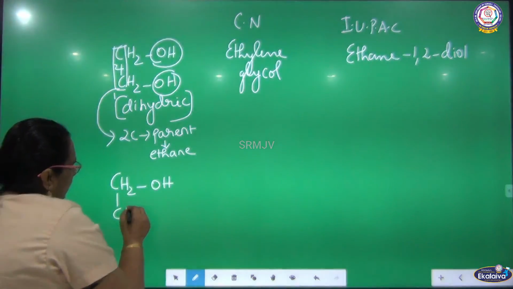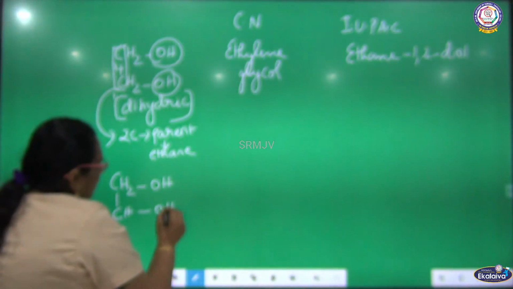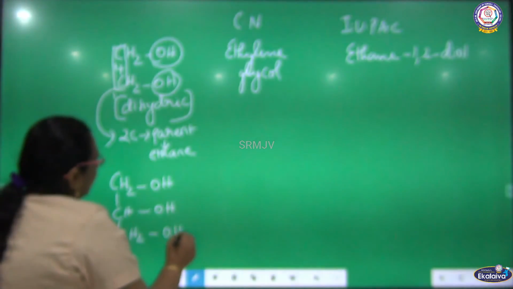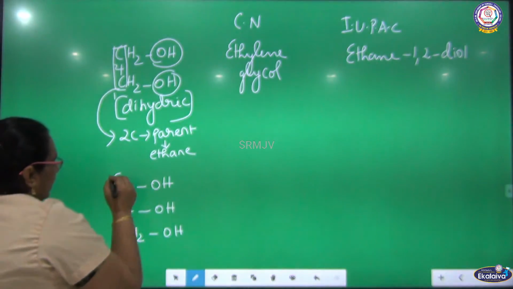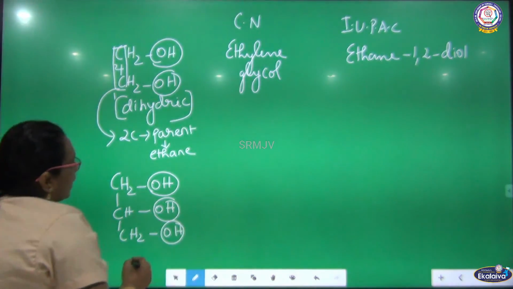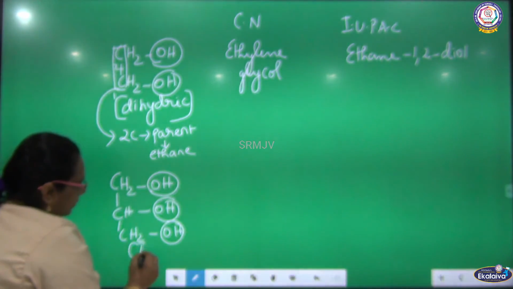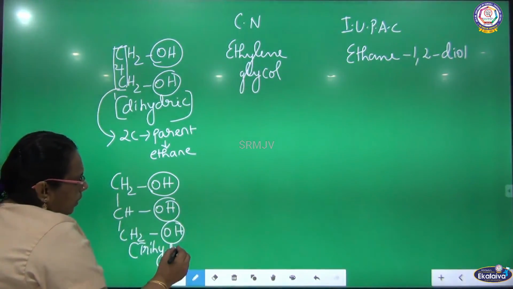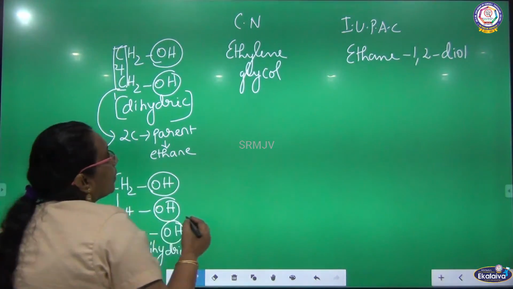CH2OH, CHOH, CH2OH. What is this actually? It is a trihydric alcohol. See here, there are 3 OH groups, so we can call it trihydric. What is the common name for this compound?